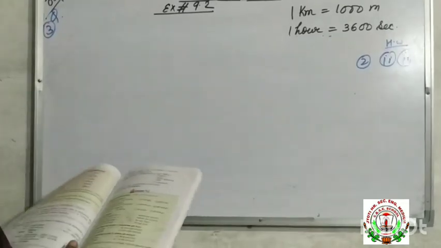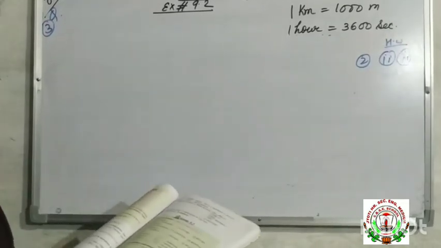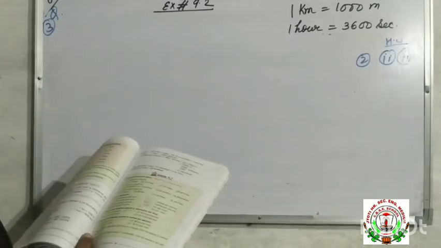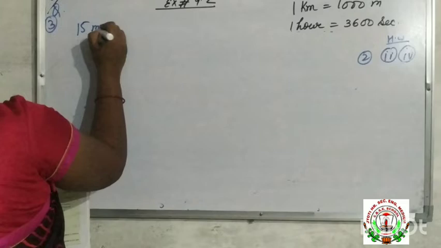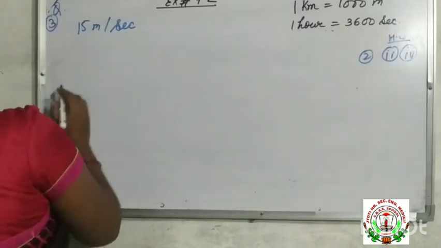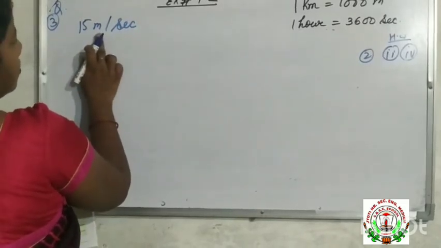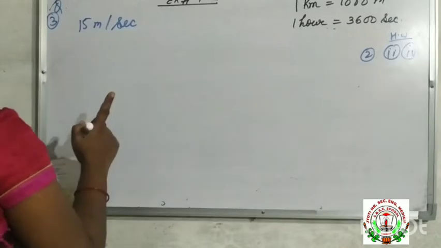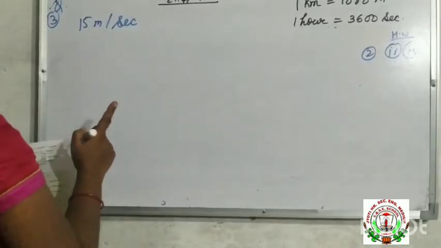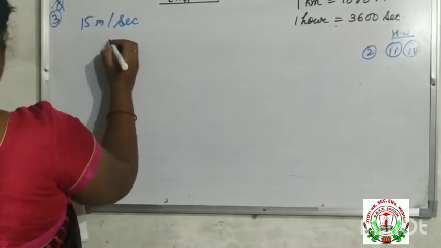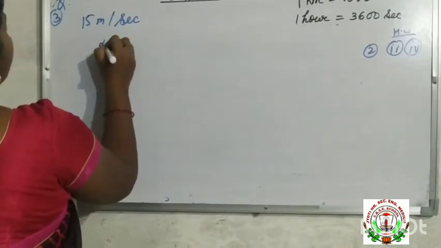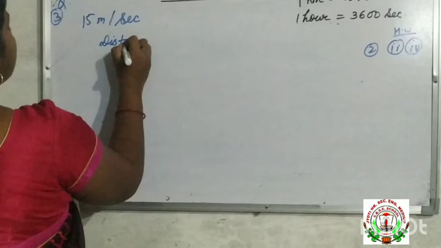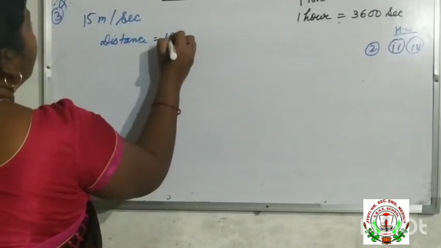Now next question is question number 3. Express the following speed in kilometer per hour. 15 meter per second. Okay, 15 meter is the distance and 1 second is the time. Here we have to convert these speeds in kilometer. So first we will write the distance. What is distance? 15 meter.